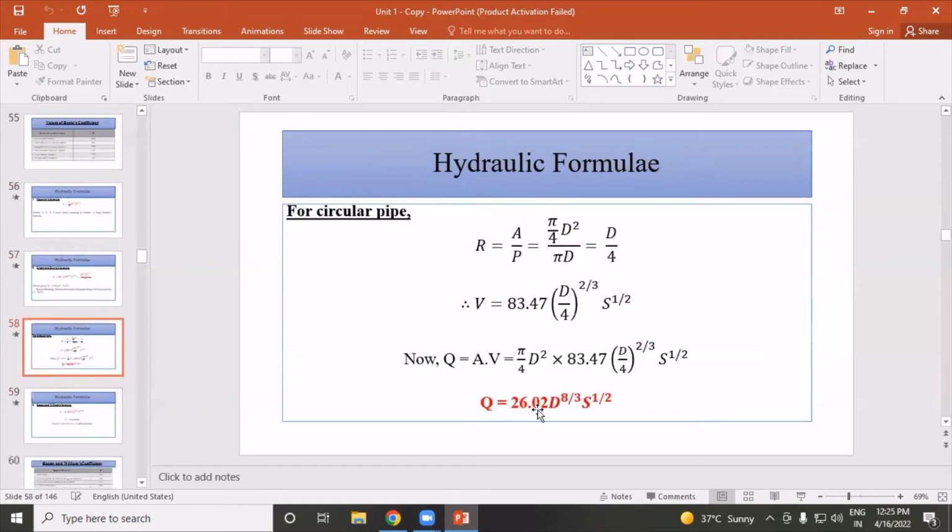For circular diameter of pipe, the following is the formula. So this is the formula: Q is equal to 26.02 D raised to 8 divided by 3 into S raised to 1 divided by 2.